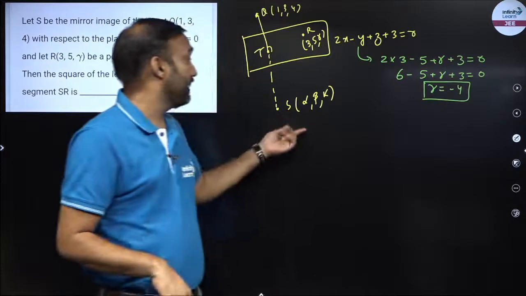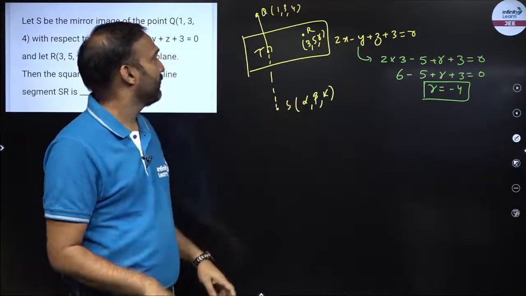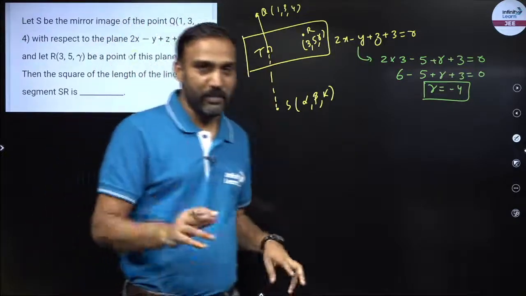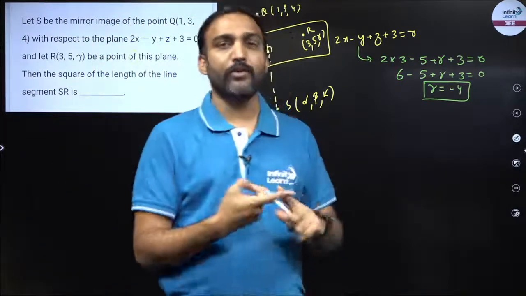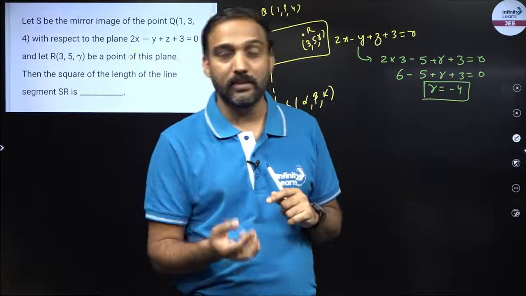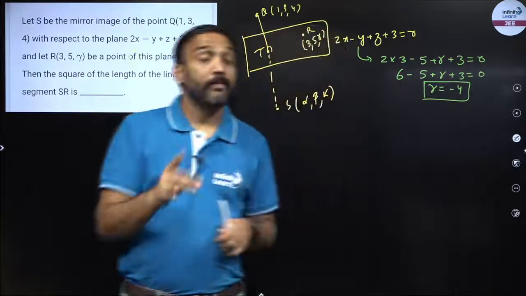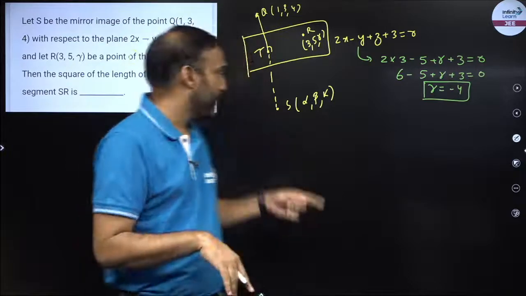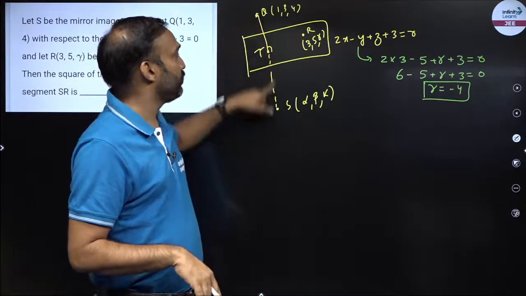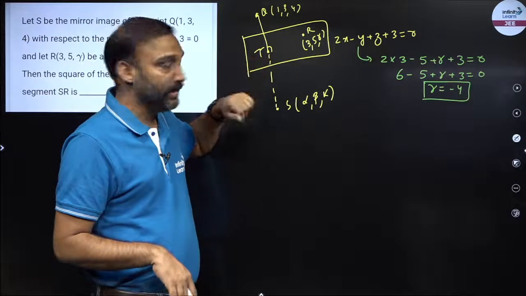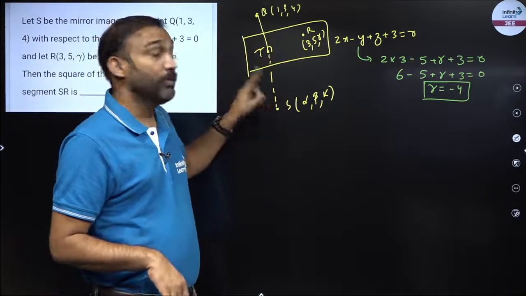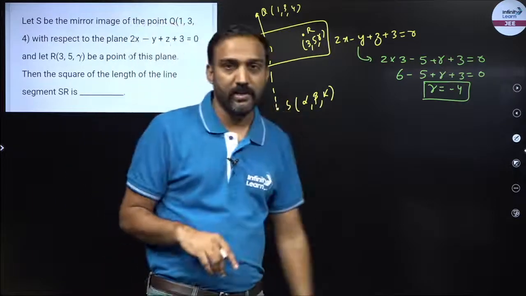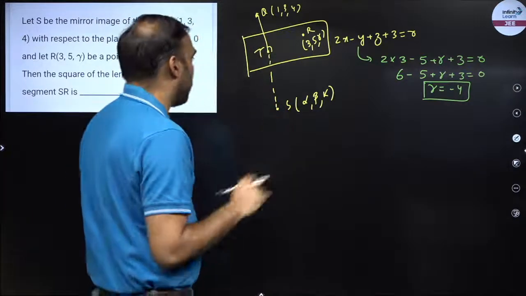Let us find out the S. S is what? Mirror image. So I have to find the mirror image of this point Q. Now for the mirror image, there are two different approaches. One, if you know the formula, you can directly find the mirror image. If you don't know the formula, then you can use the same concept which I used in the previous example. The midpoint of these two will lie on the plane. The dr of this line would be parallel to the dr of the normal vector. So from there also you can calculate alpha, beta, gamma, or you can use the formula for mirror image.